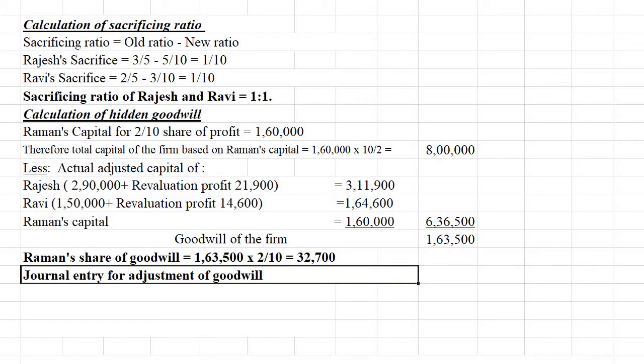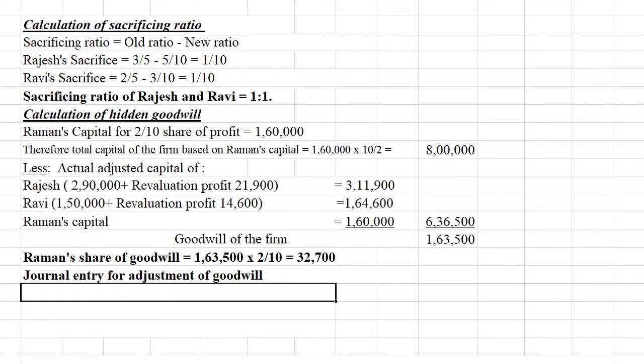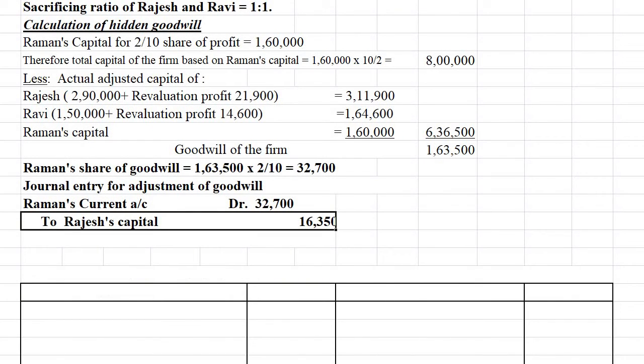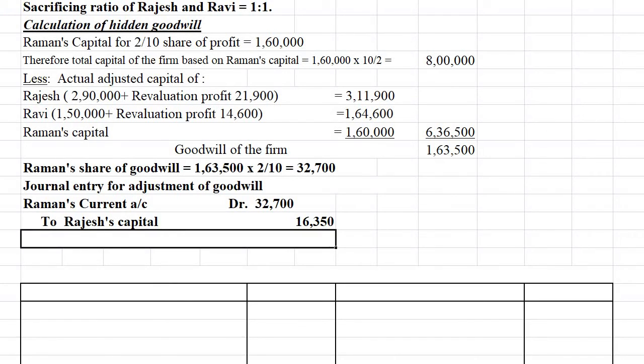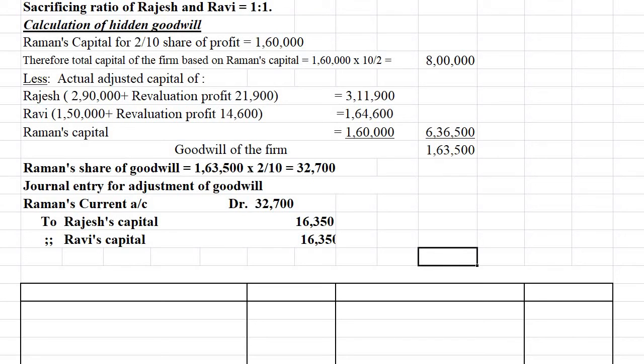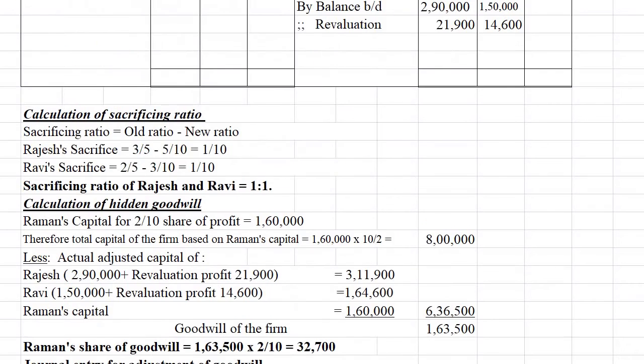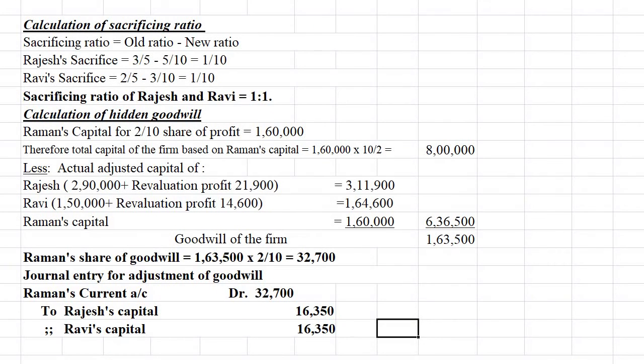For that, the journal entry we will write here. Raman's current account debit 32,700, to Rajesh's capital 16,350, then to Ravi's capital again 16,350, because we know that they are sacrificing an equal share.